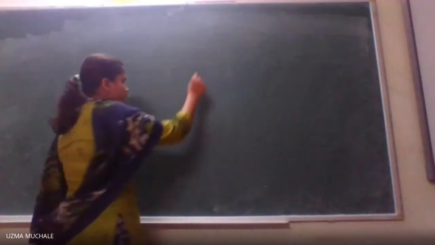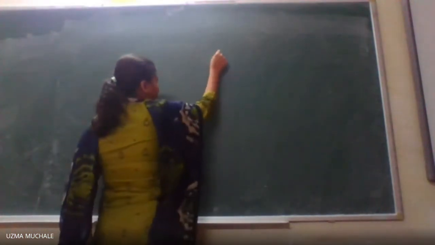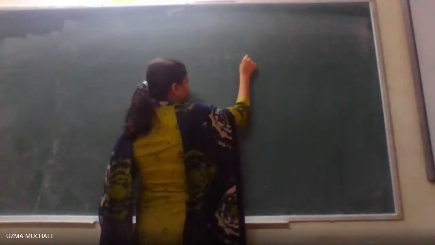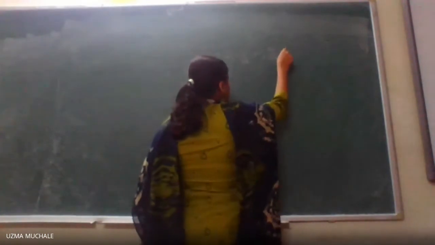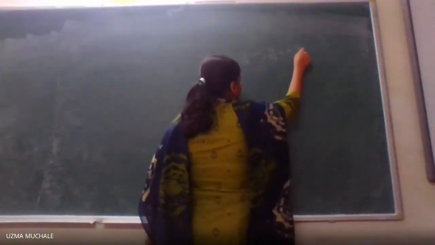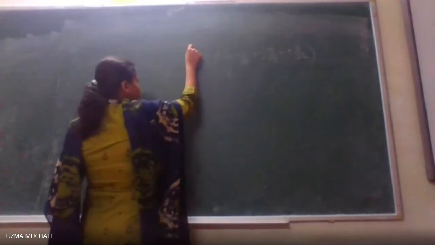Okay, let me write down gradient, del phi. I cap into dou by dou x plus j cap into dou by dou y plus k cap into dou by dou z. What are i, j, k? These are the unit vectors in the directions of x, y, and z. This is what a gradient is.